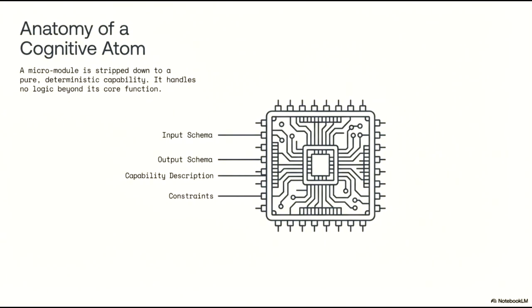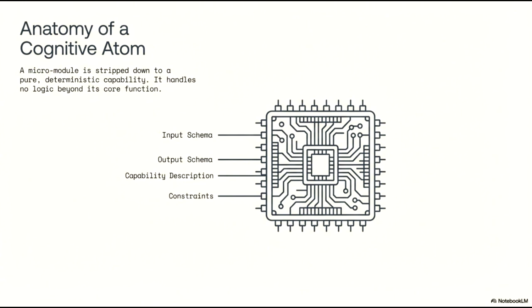To understand the architecture of our system, we must first examine the anatomy of a cognitive atom. A cognitive atom is a micromodule that has been stripped down to a pure, deterministic capability. By design, it handles no extraneous logic beyond its core function, ensuring maximum reliability and modularity. As illustrated here, each atom is defined by 4 fundamental components.